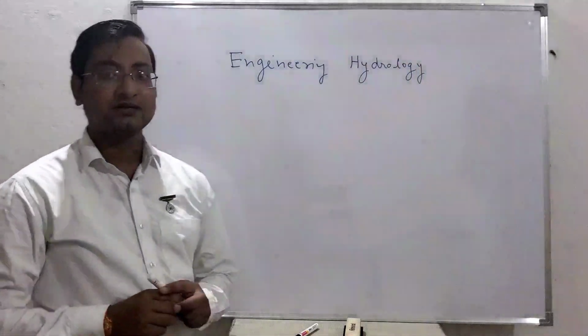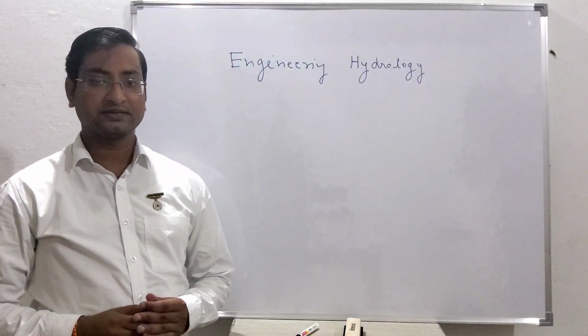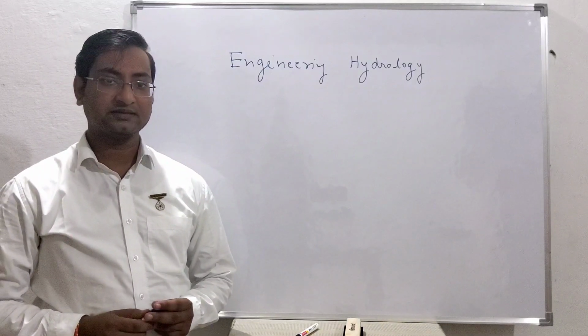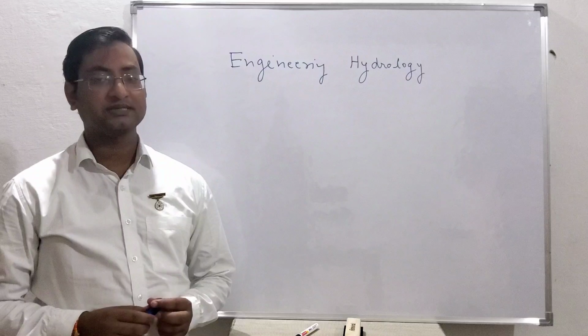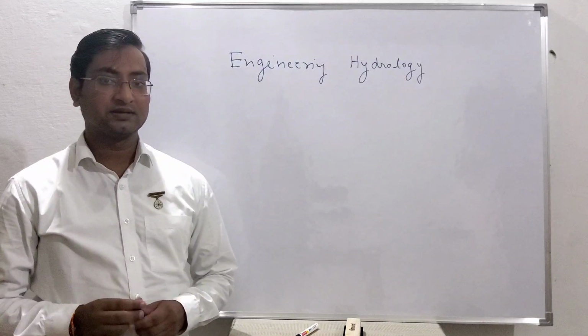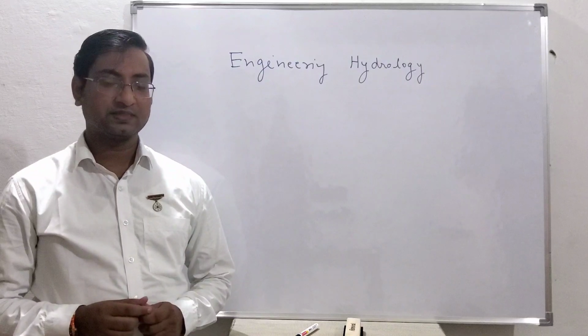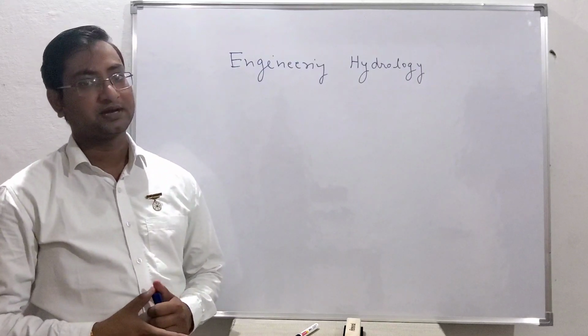This is the third course of Water Resources Engineering. You have already studied two courses. One is Fluid Mechanics, this is Hydraulics. Another course was in your last semester, Hydraulics and Hydraulic Machines. And this is the third course, Engineering Hydrology.